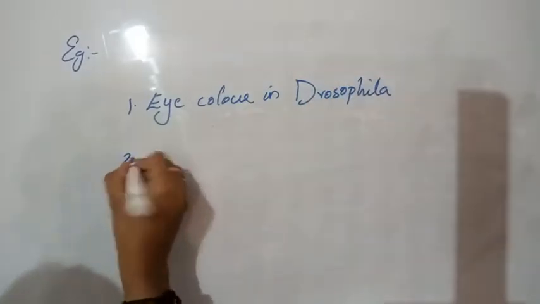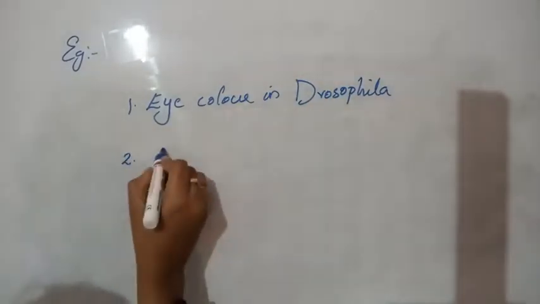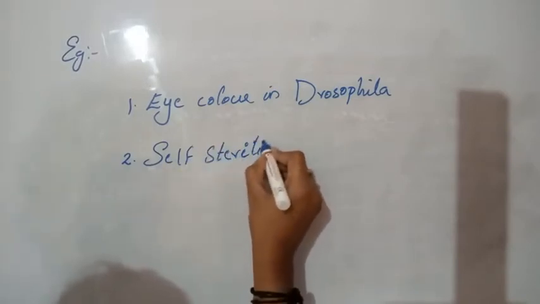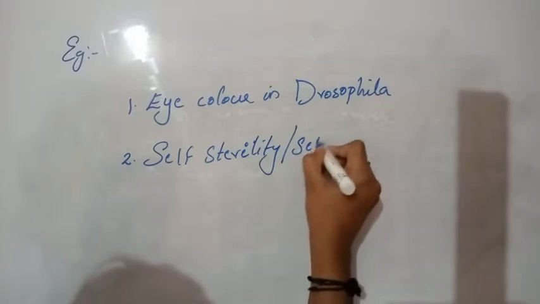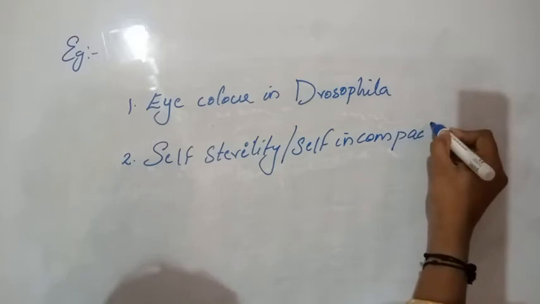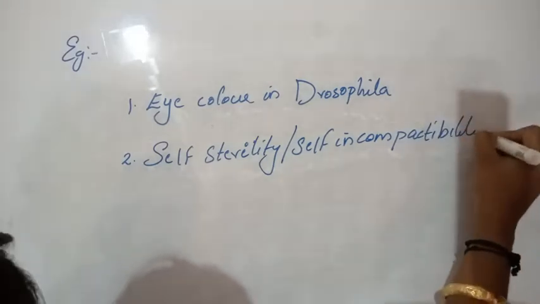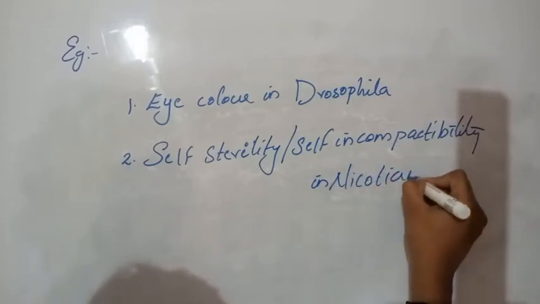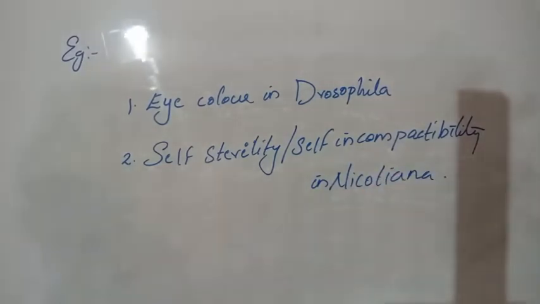Then second one, self-sterility or self-incompatibility in Nicotiana. There are so many plants which show self-sterility, so Nicotiana is one example. So these are about the multiple alleles. I will add another video regarding self-sterility in Nicotiana along with this video.